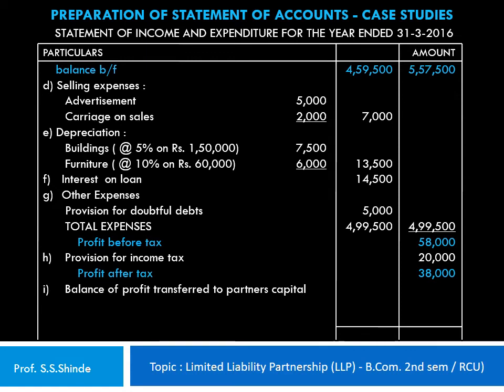So the balance of profit is transferred to partners' capital. Now here Mr. X share is 50%, therefore the amount that is transferred to his capital account is 19,000, and that to Mr. Y is also 19,000. So this is how the statement of income and expenditure for the year ended 31st of March 2016 is prepared.